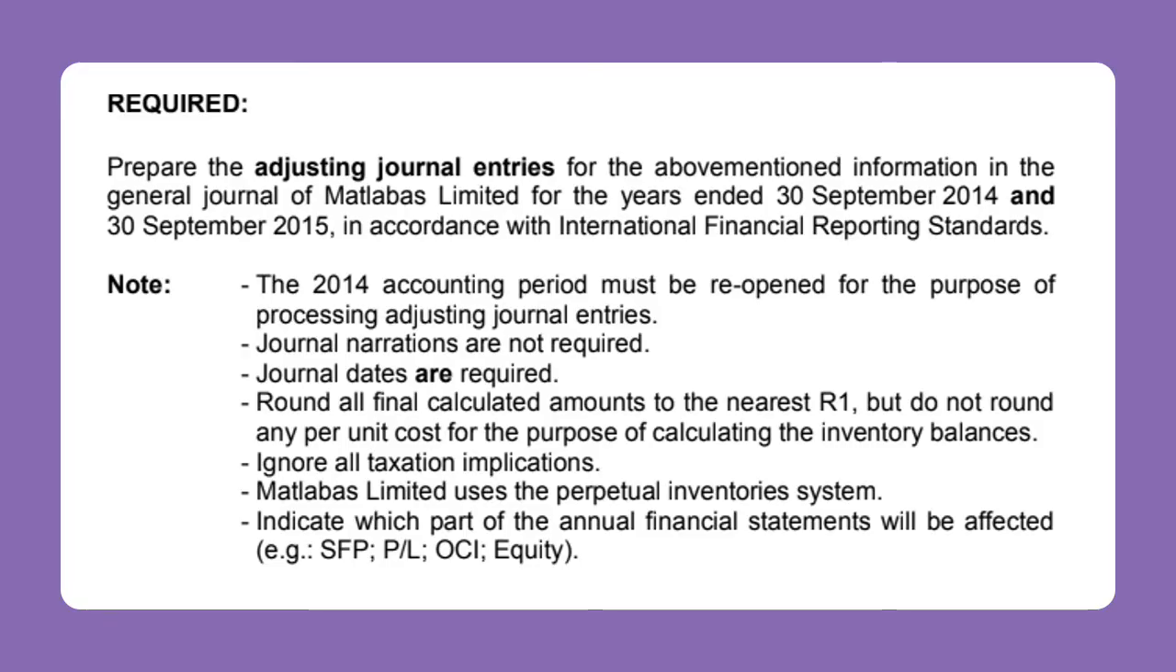So what that means is when you prepare the 2014 specific adjusting journal entry, you can have revenue, cost of sales, other expenses, whatever it may be, because you have reopened the accounting period in your journals. So that means it doesn't necessarily need to be taken to retained earnings. You can affect revenue, cost of sales, other expenses, whatever it may be, directly. Right, now we can go and read the information.